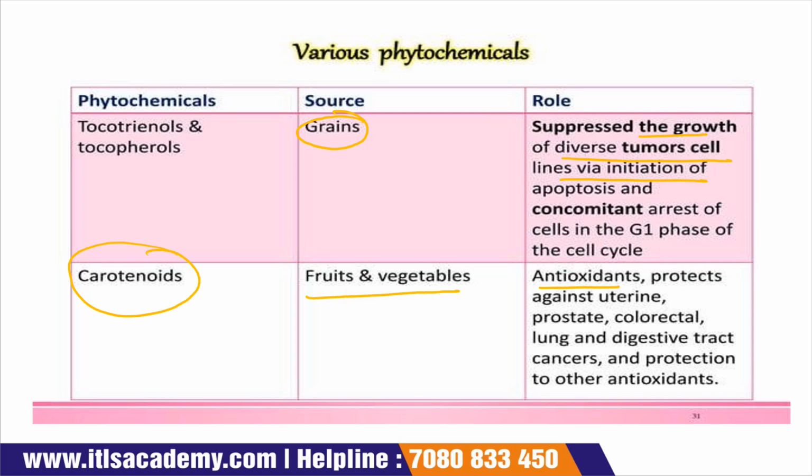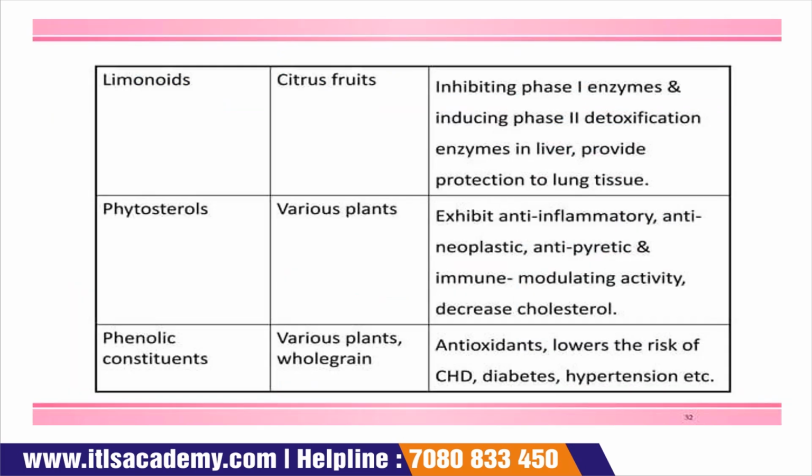The second phytochemicals are carotenoids, and the sources of carotenoids are fruits and vegetables. Their role is antioxidant. They protect against uterine, prostate, colorectal, lung and digestive tract cancer, and provide protection to other antioxidants. Okay, now the next one is limonoids, and the source is citrus fruit. It inhibits phase 1 enzymes and induces phase 2 detoxification enzymes in the liver. It also provides protection to lung tissue.